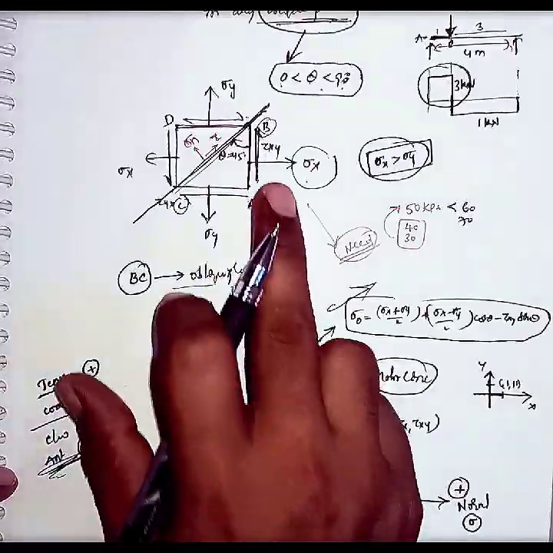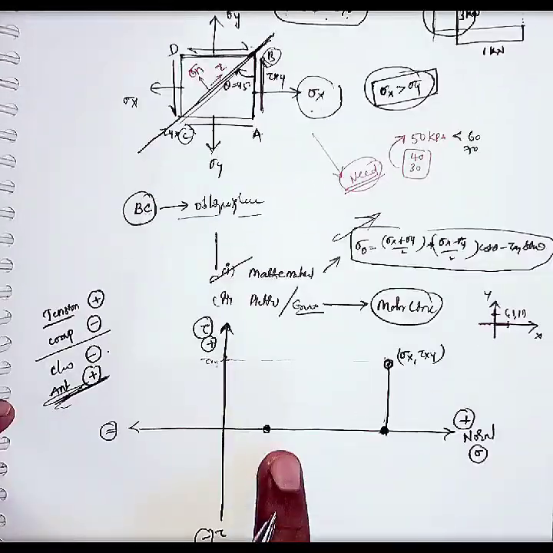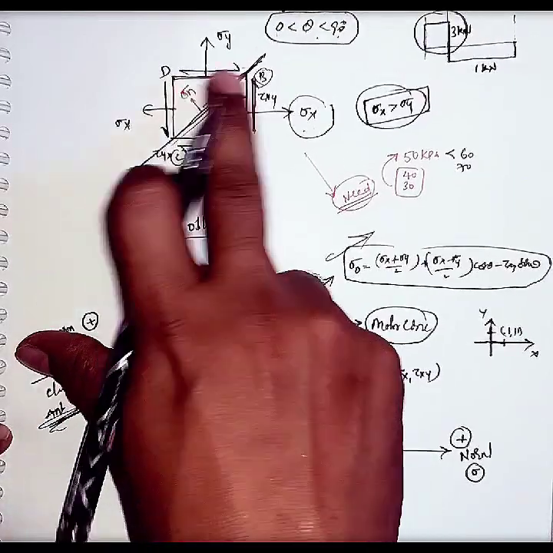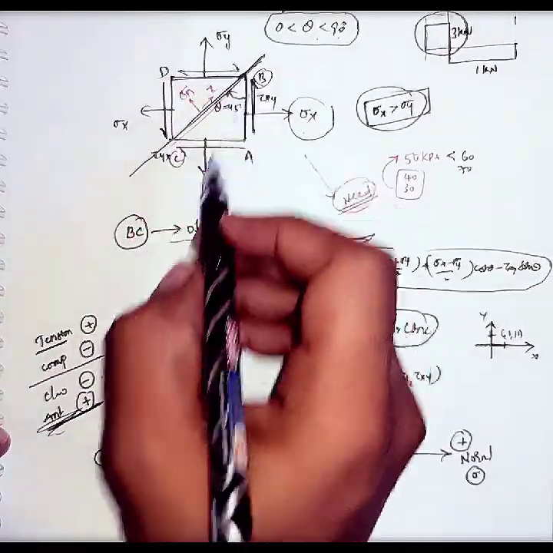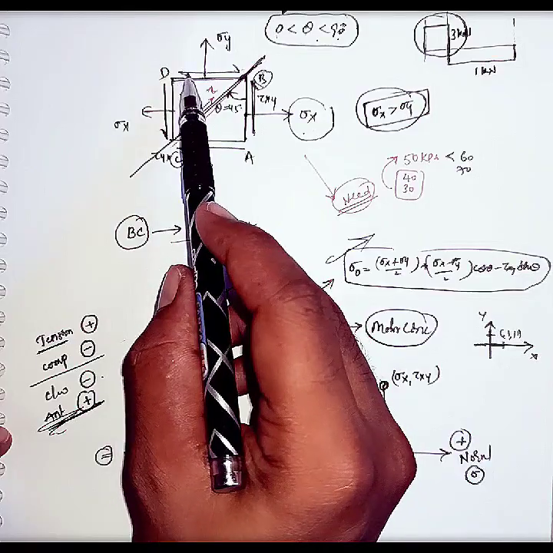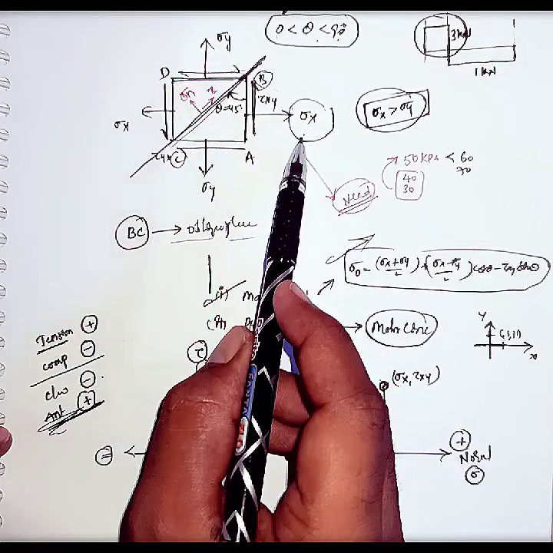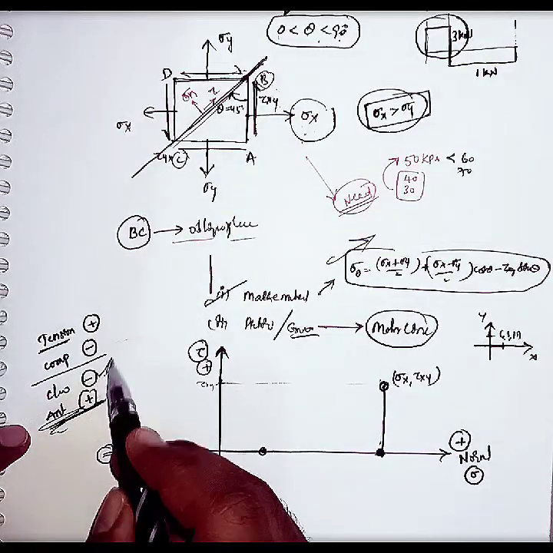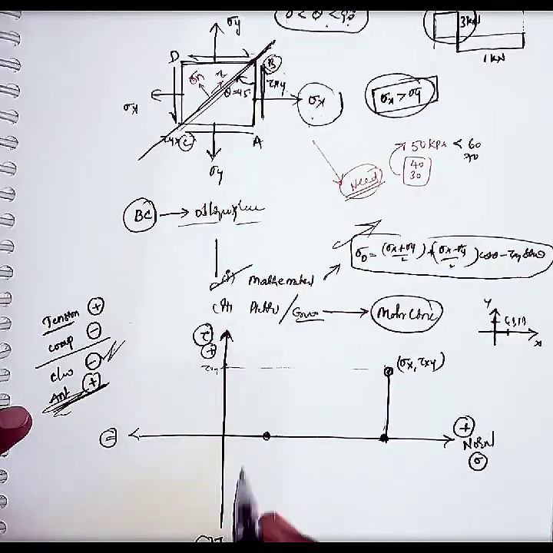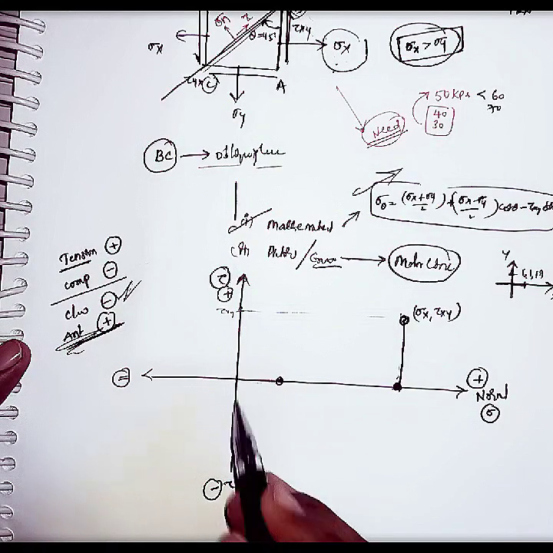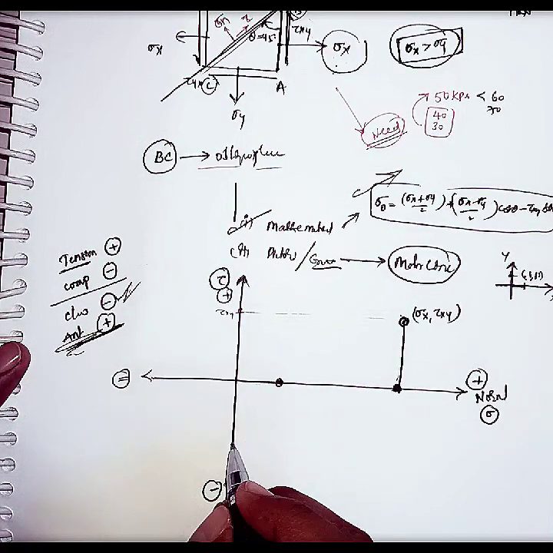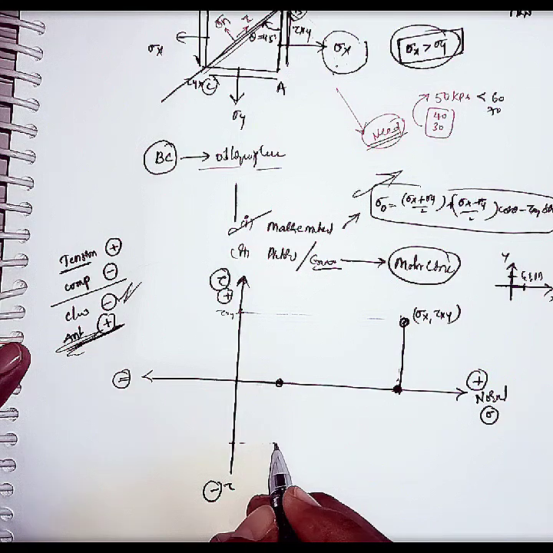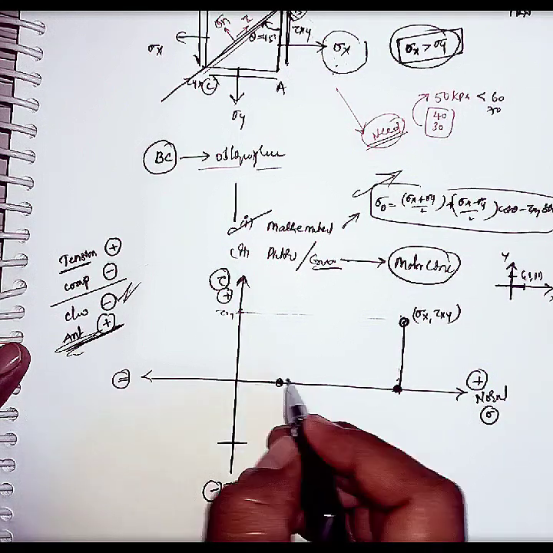And on plane BD, I am considering sigma y here, and there is one shear stress on the plane BD that is making a clockwise rotation. As we know, clockwise rotation we consider negative, so the negative shear stress is on the bottom side of this axis. Let us consider this is tau xy and this is sigma y.